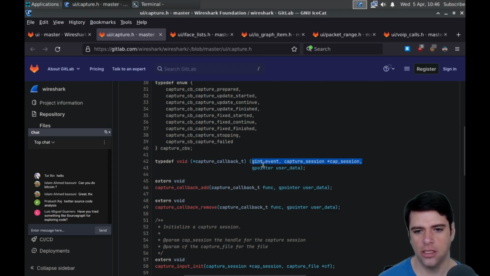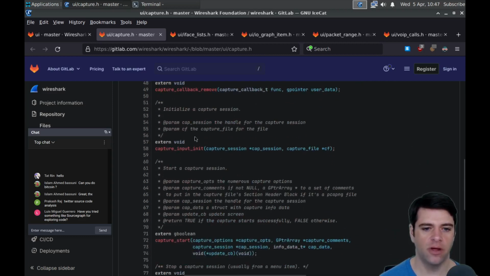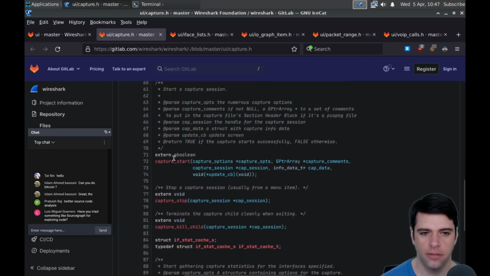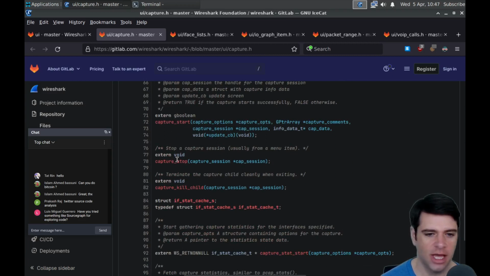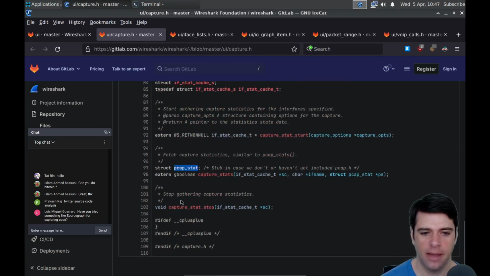I guess it's a thing that takes an event and a capture session and some user data and is void. We can add a callback, we can remove a callback, we can init capture input, we can start capture, we can stop capture, we can kill a child, which sounds very sad. And then we've got this pcap stuff and captures.